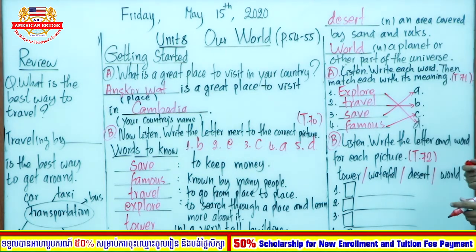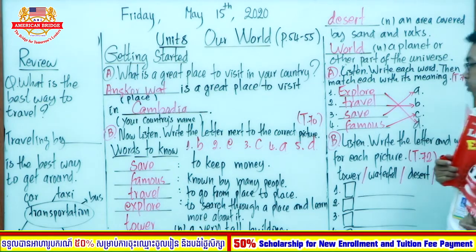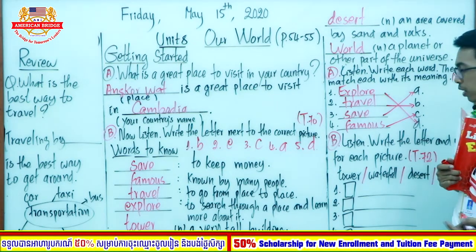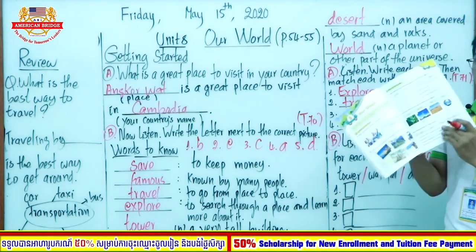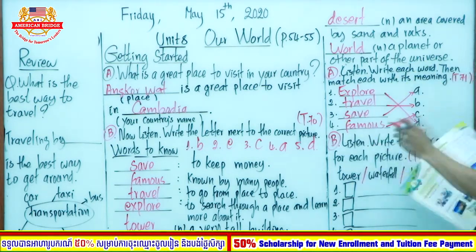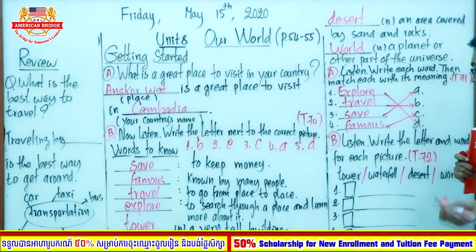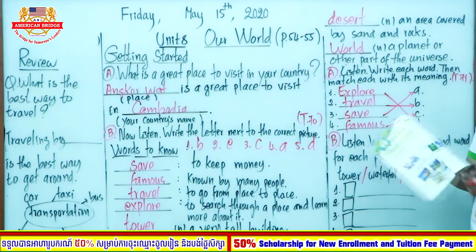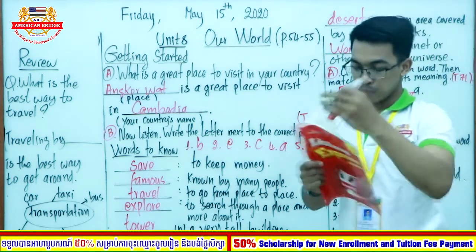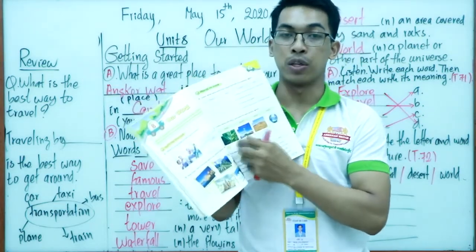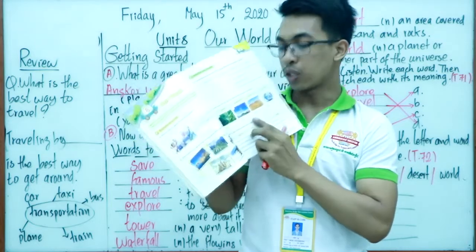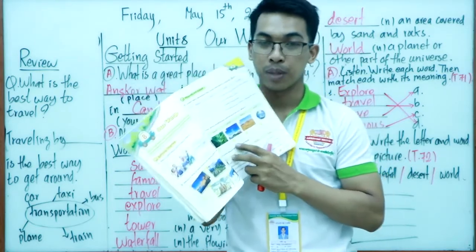Good. So now everyone, let's move your attention to the last section, on the whiteboard, but it's not yet the last section in the textbook. So look at section B. Listen, write the letters and word for each picture. Okay. So everyone, you can look at the textbook. So you have 4 words as well, and you also have 4 pictures, and you also have 4 columns to complete.